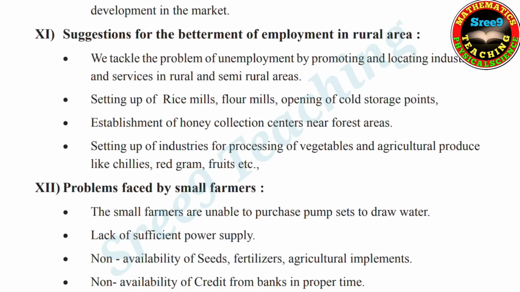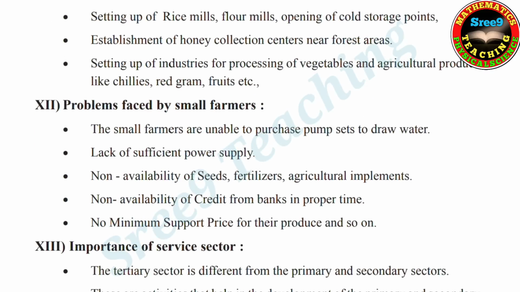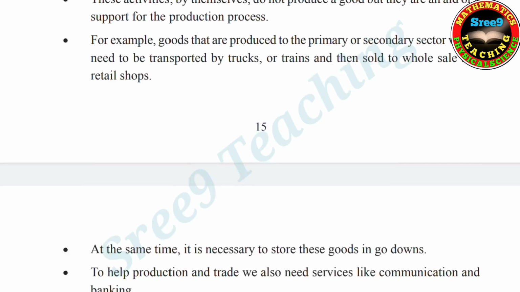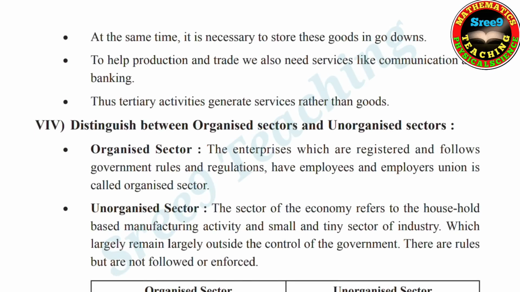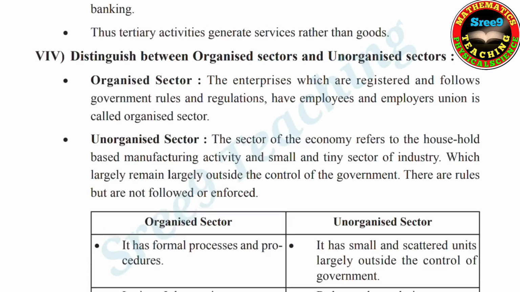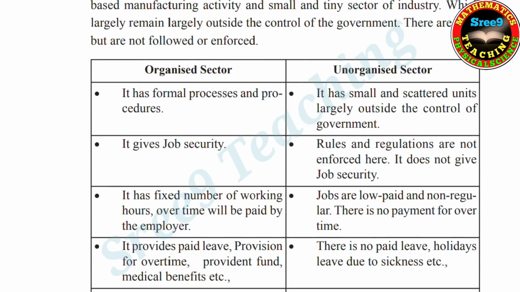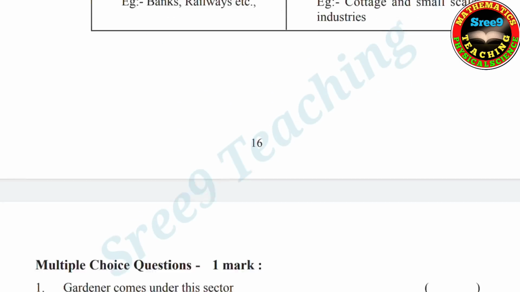Now 11th, suggestions for the betterment of employment in rural areas. Very important questions. Now problems faced by small farmers. Importance of service sector. Very important. This chapter is very important. Third one. Now next, distinguish between organized sector and unorganized sector. This is one of the most important questions, will be given definitely. Organized sector and unorganized sector.